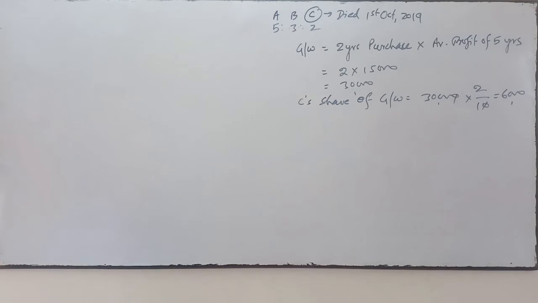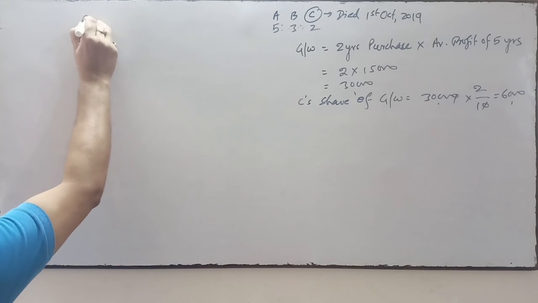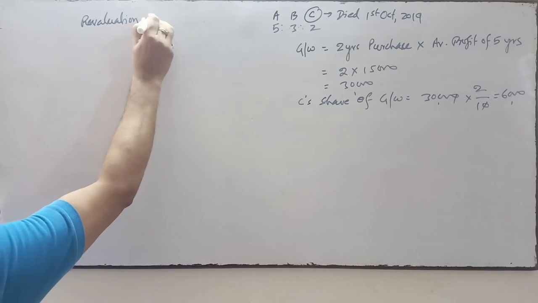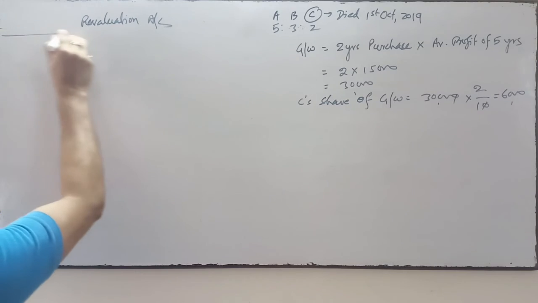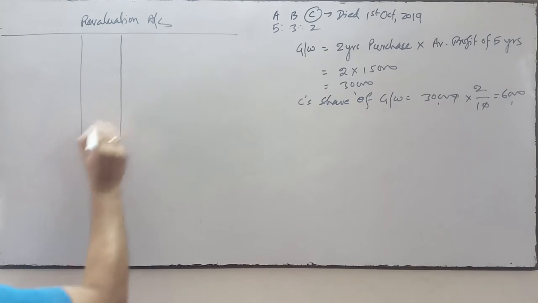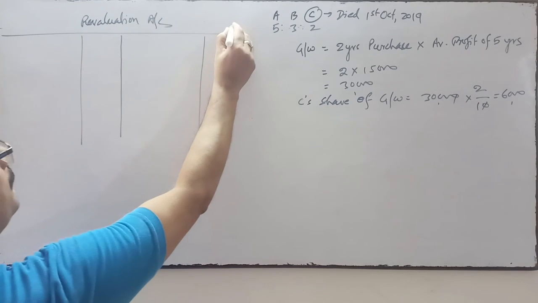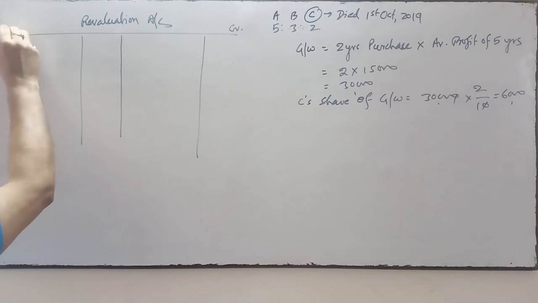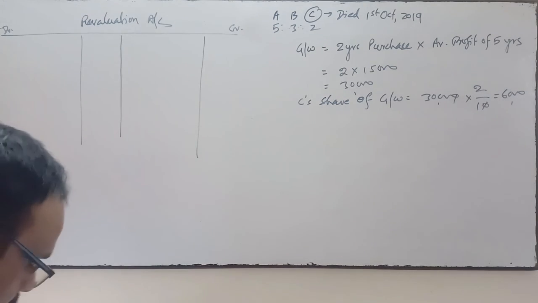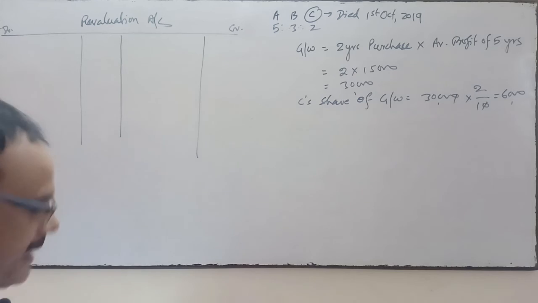Now we'll prepare the revaluation account because the assets and liabilities are revalued and reassessed. In this account, now we'll see the patents be revalued at 8,000 and the balance sheet patent is 6,000.